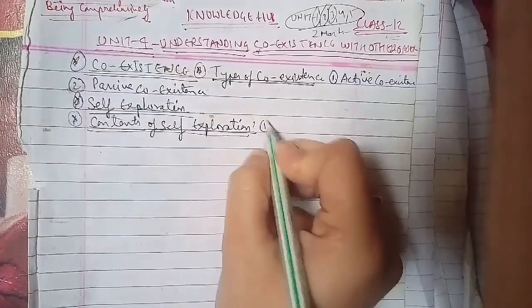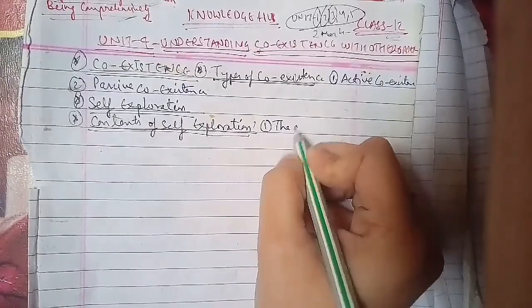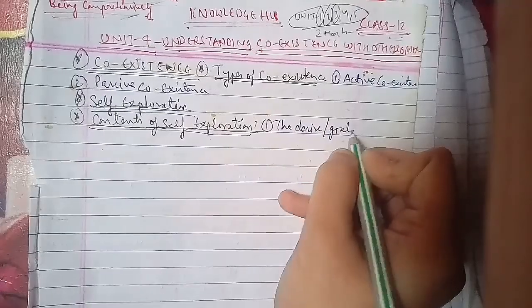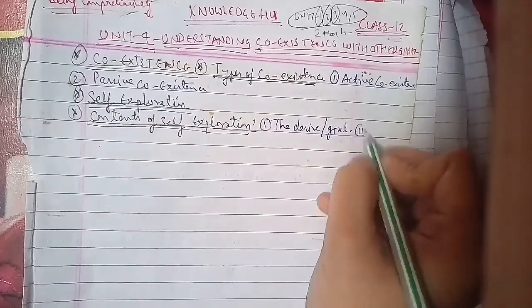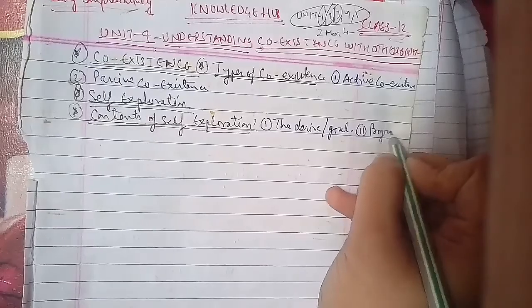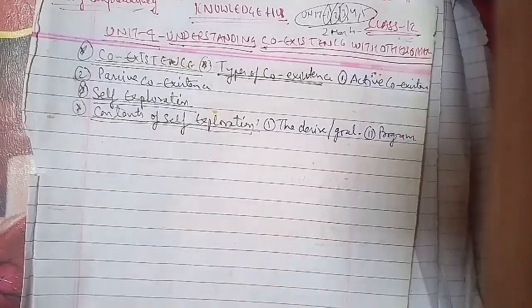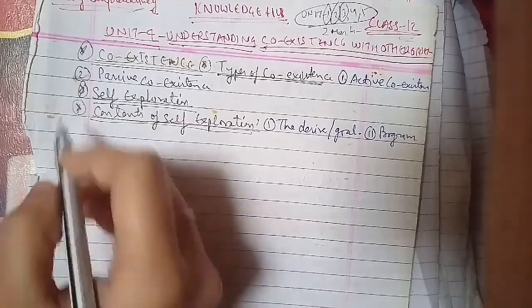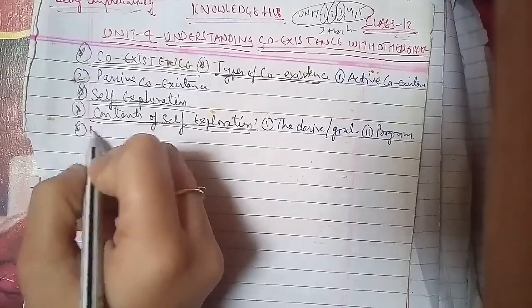Next question: define the mechanism of self-exploration.